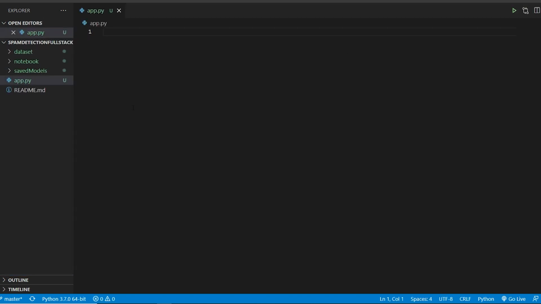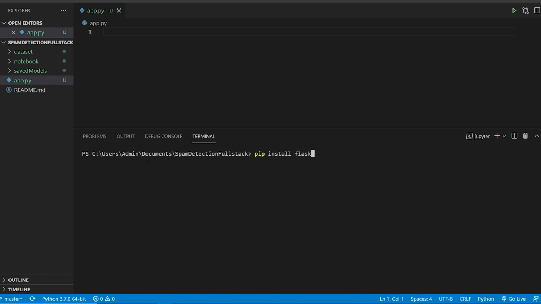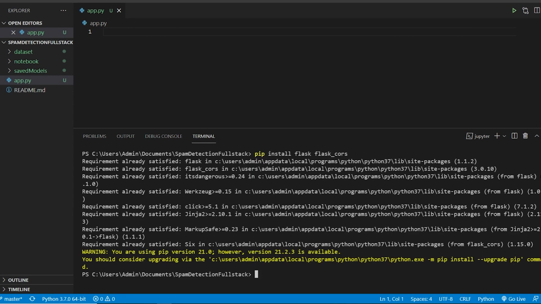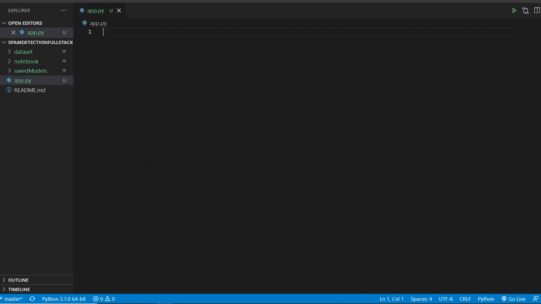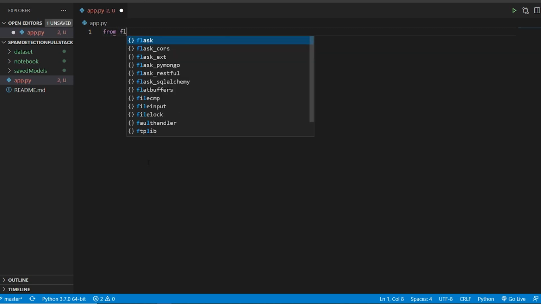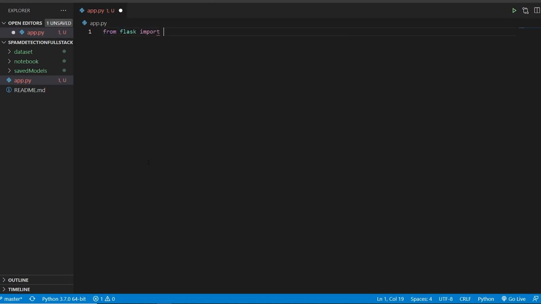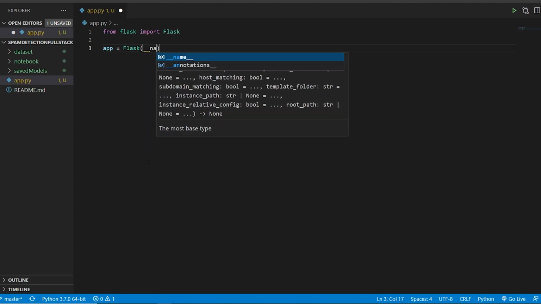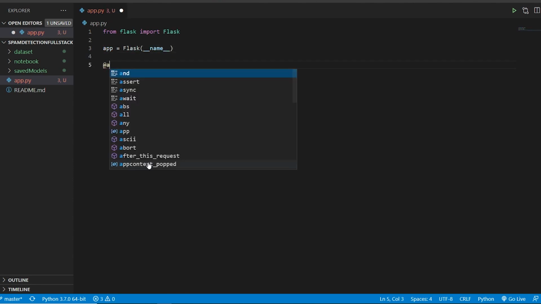For this you are going to require something known as Flask. Flask is one of the packages, so you will have to say pip install flask, and you will also require flask_cors. For me it says requirement already satisfied, because I've already installed it, but if you haven't, please do that. Now I'll say from flask, I'm going to import Flask. And now I'll say app is equal to Flask, which takes __name__.